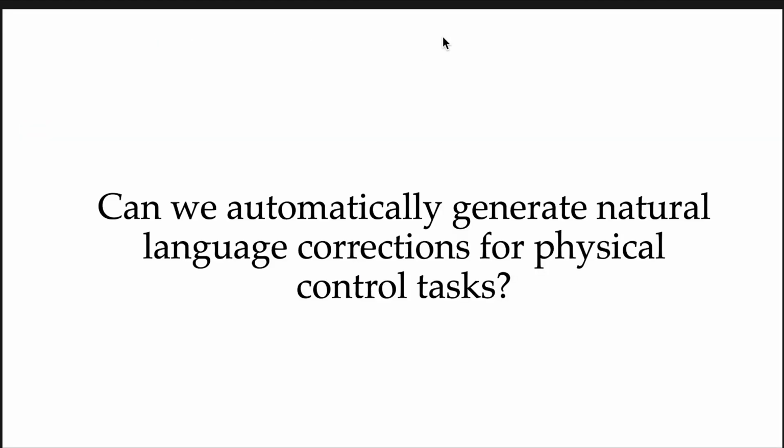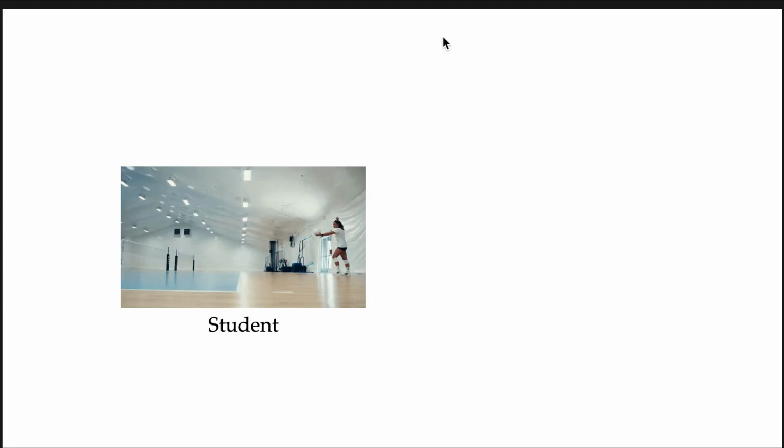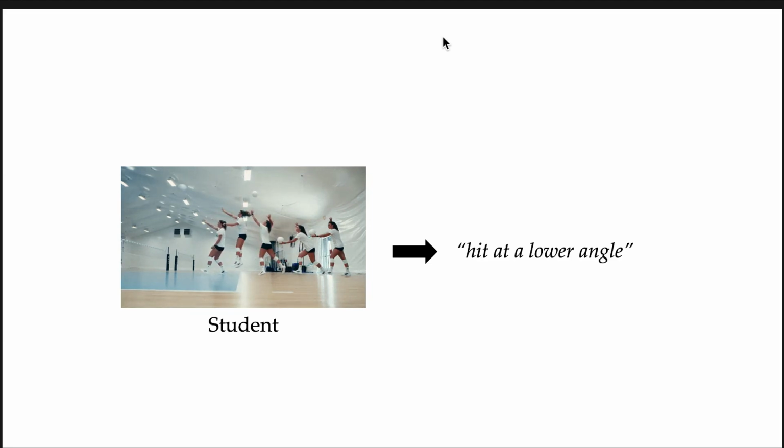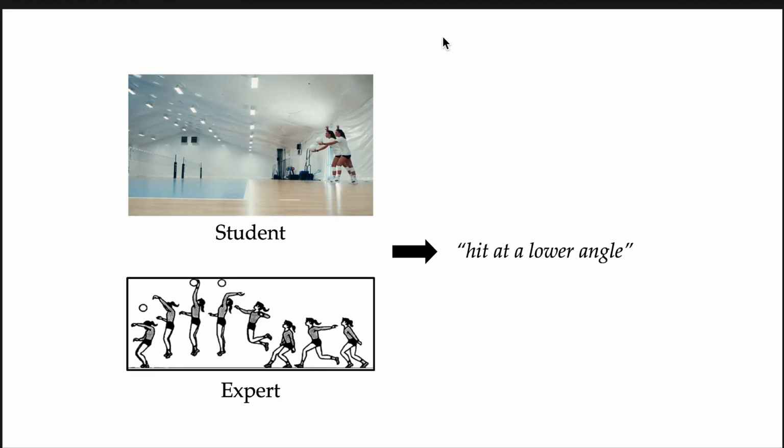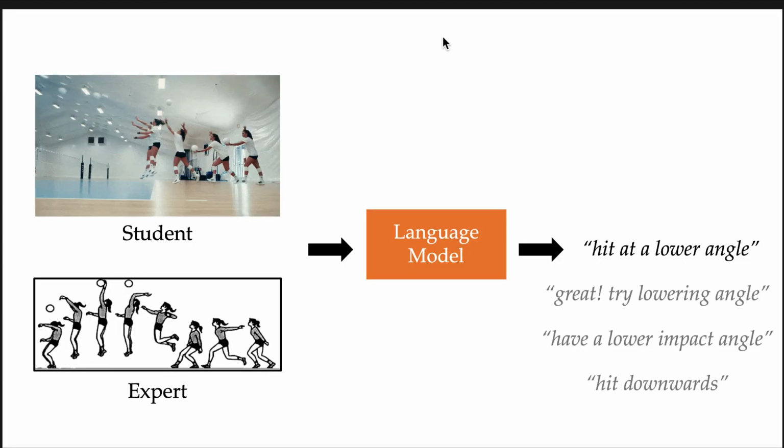So in our work, we ask, can we automatically generate natural language corrections for physical control tasks? Concretely, we want to take student behavior for a control task and provide a corrective utterance, such as "hit at a lower angle." In order to know that the student should be hitting at a lower angle, we need to incorporate some reference expert behavior.